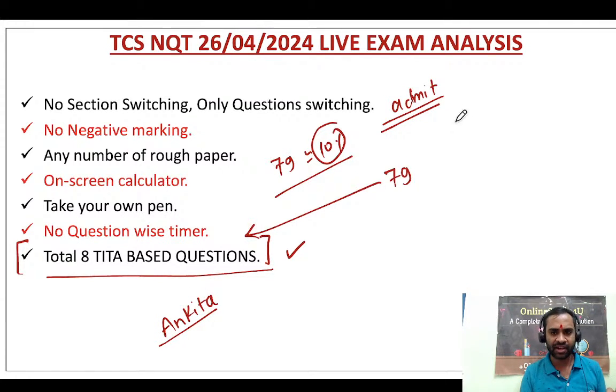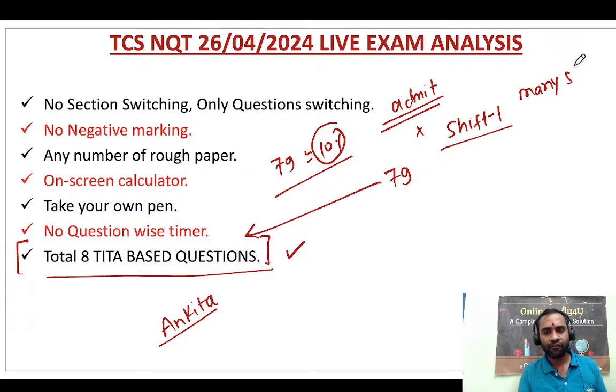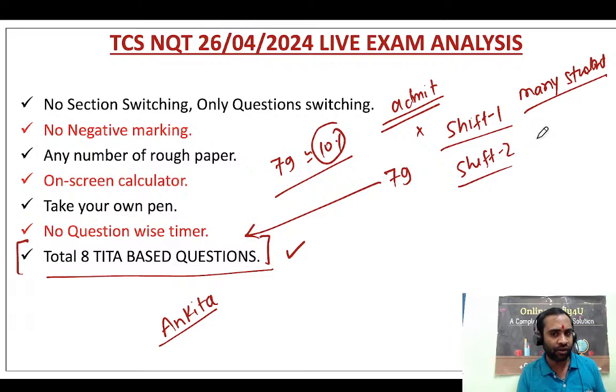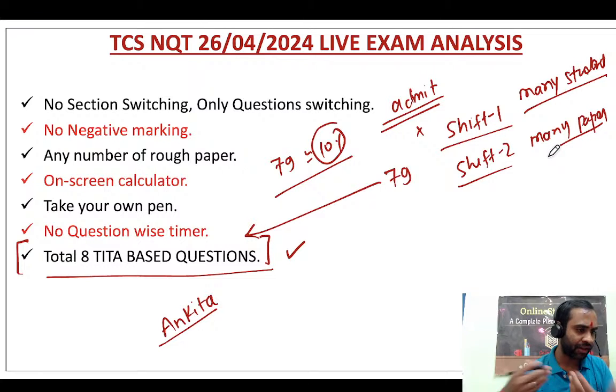Now please understand. In shift 1, for many students there were many different papers, not the same paper. Even in shift 2 everyone did not have the same paper. Somebody got different questions.